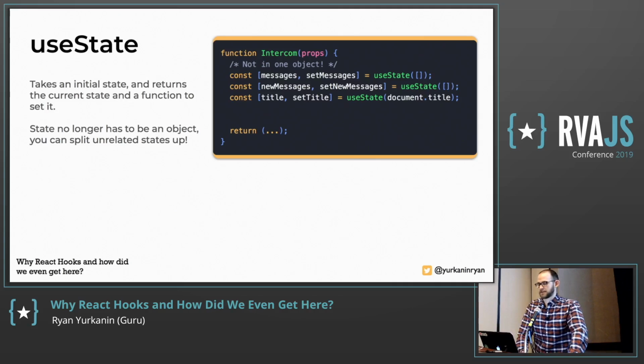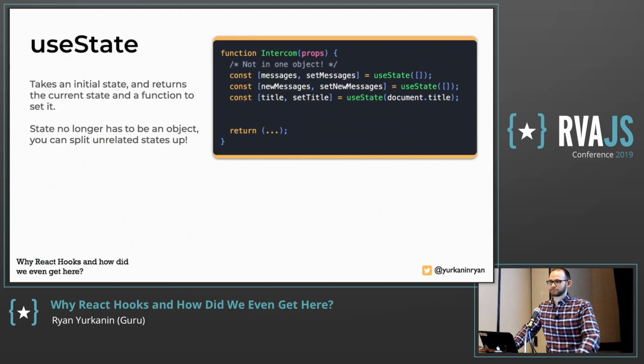Yeah, so the main idea is that when you first call this function, because these are stateful functions, this is why it's weird in JavaScript. It's weird to think that functions could hold on to some kind of state. But the main idea is the first time you ever call useState, it'll recognize it's the first time you call it, and the argument that you give it, that's what it's going to set the state to. Every time you re-render, you're going to recall this function, and it's going to go, oh, this was the second time I was called. So instead of using your initial state, I'm going to give you whatever you set previously, right? So it actually changes depending on how many times you've called it. And then it just gives you what the current state is and a function that lets you update it. And when you call that function, it's just going to tell React to re-render. That's really all that it does.